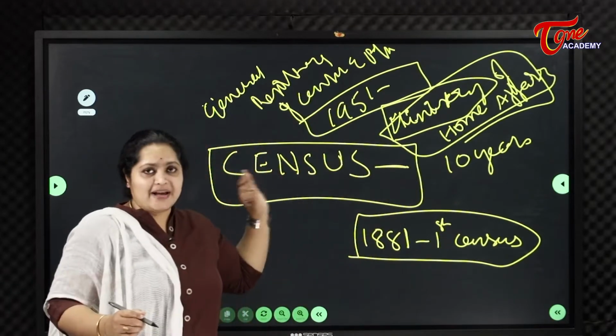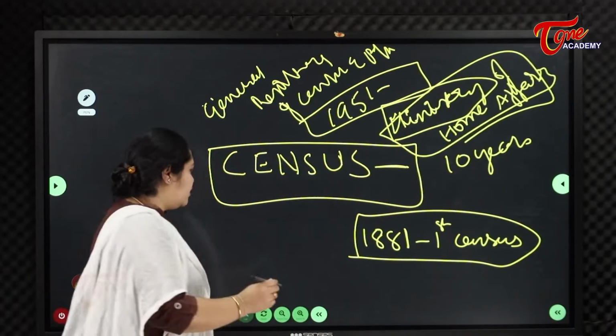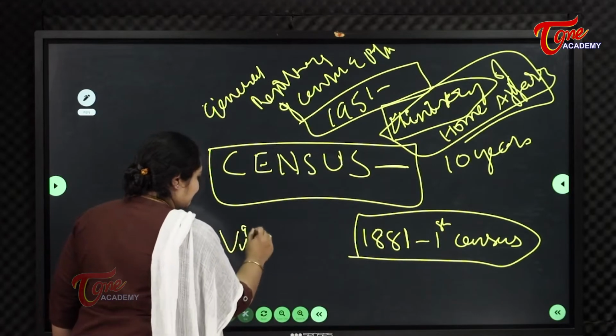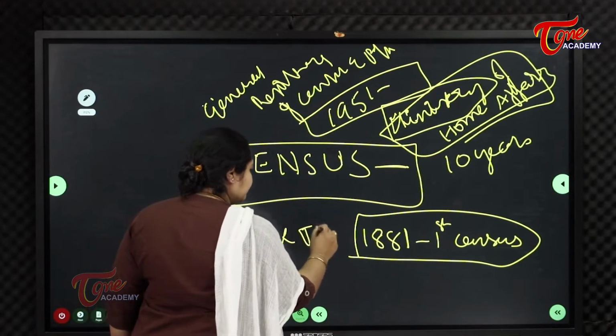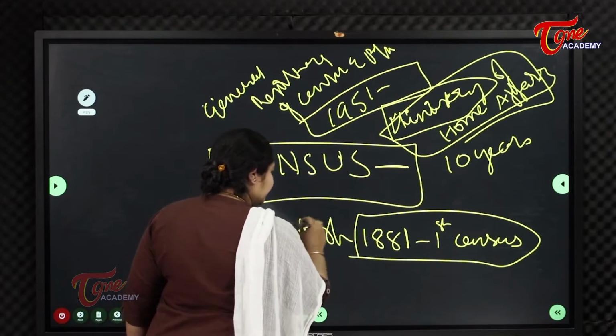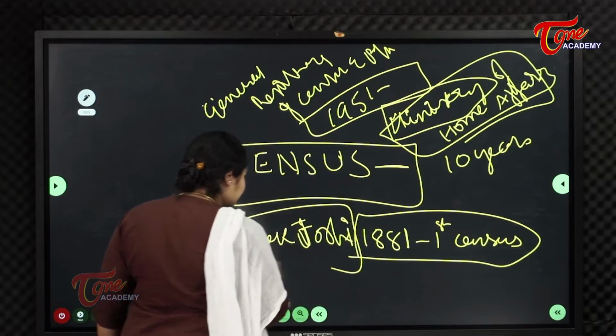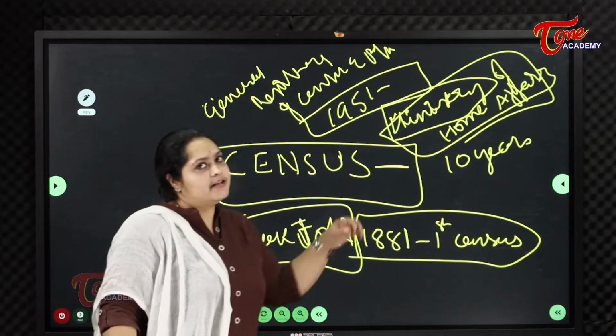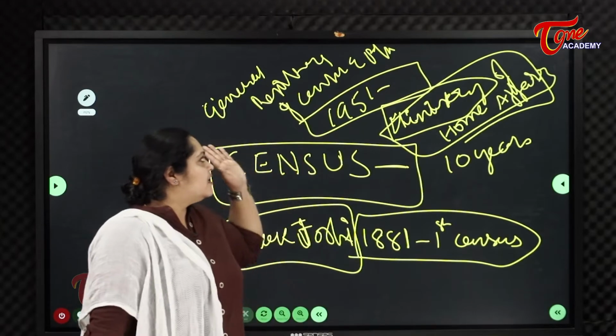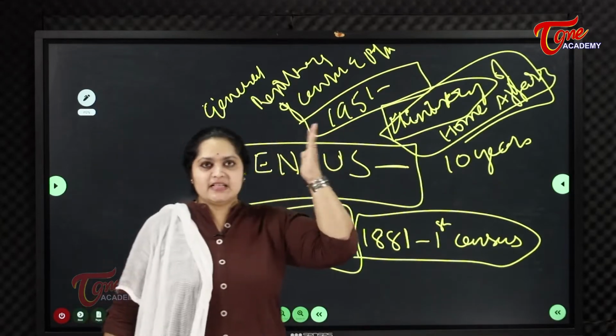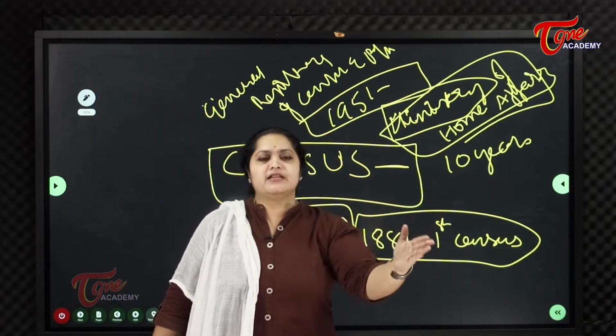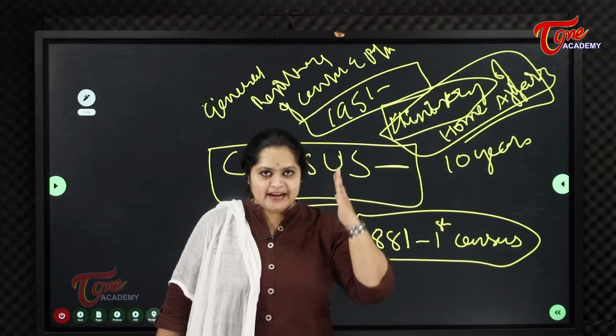The present census registrar is Vivek Joshi. Vivek Joshi is the current census registrar. Census taken every 10 years is called decadal census.